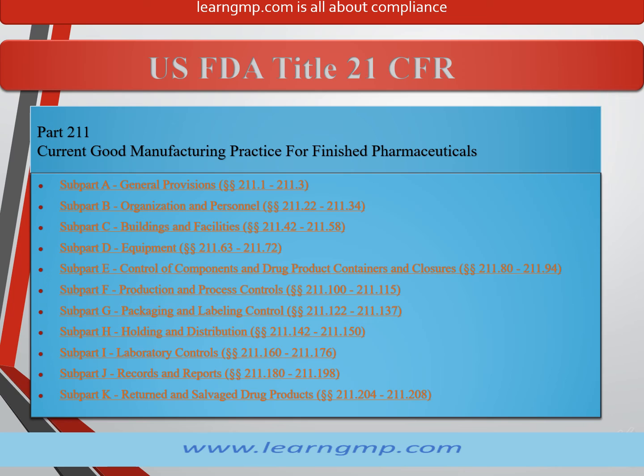Subpart E, Control of Components and Drug Product Containers and Closures, 211.80 to 211.94. Subpart F, Production and Process Controls, 211.100 to 211.115. Subpart G, Packaging and Labeling Control, 211.122 to 211.137. Subpart H, Holding and Distribution, 211.142 to 211.150.